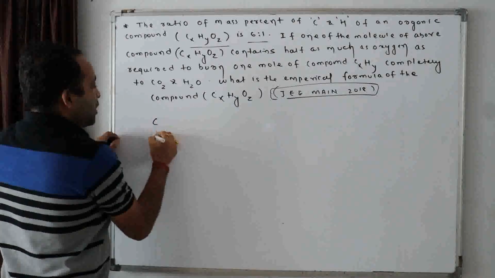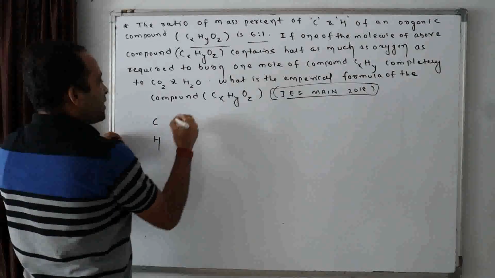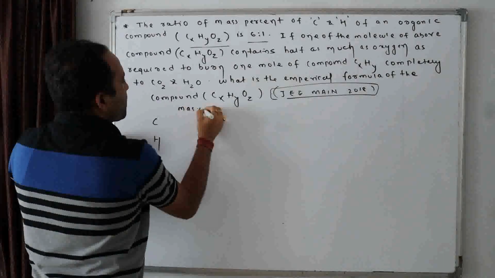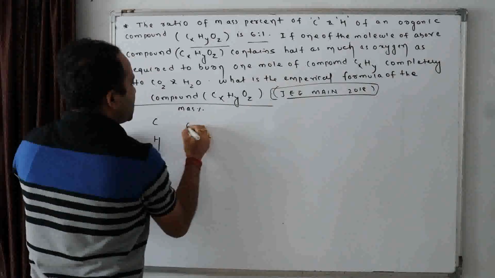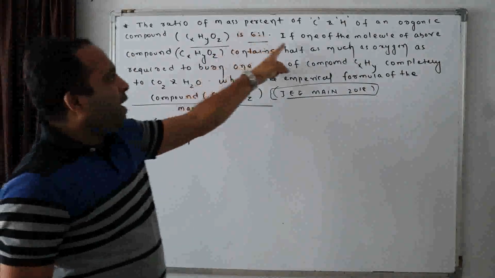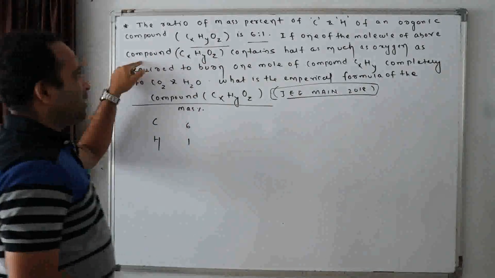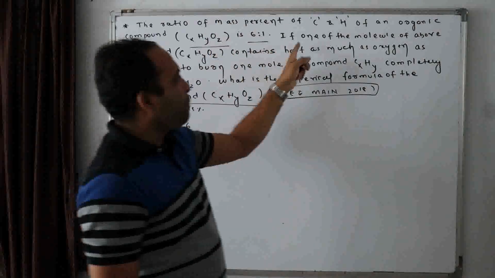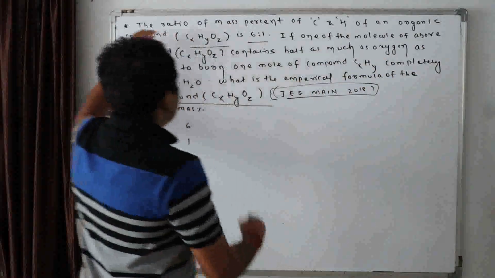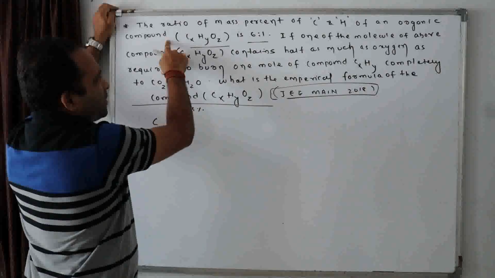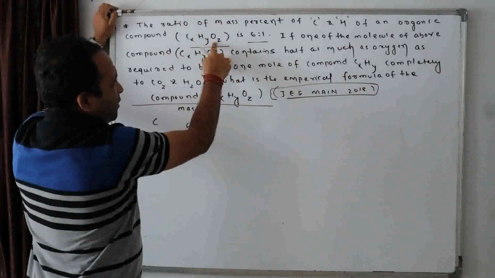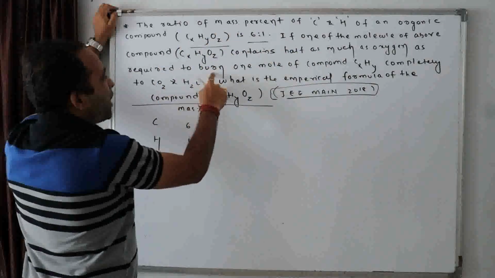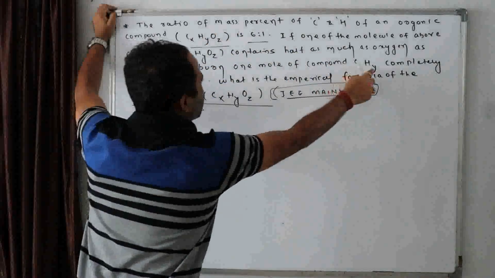Look carefully. Carbon is to hydrogen, mass percent is how much? 6:1. Mass percent is 6:1. If one molecule of the above compound, pay attention, if one molecule of this compound contains oxygen which is half that required to burn 1 mole of compound CxHy.